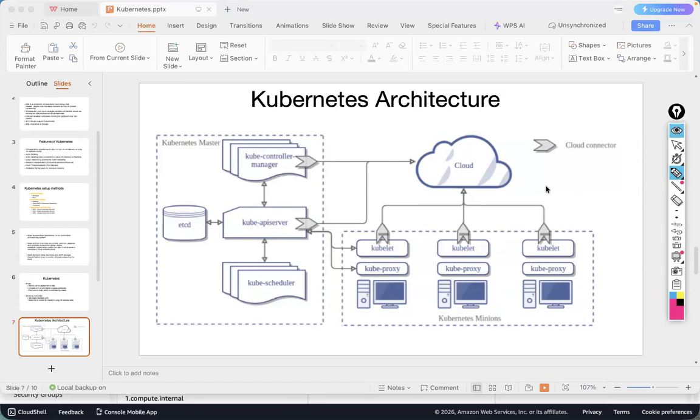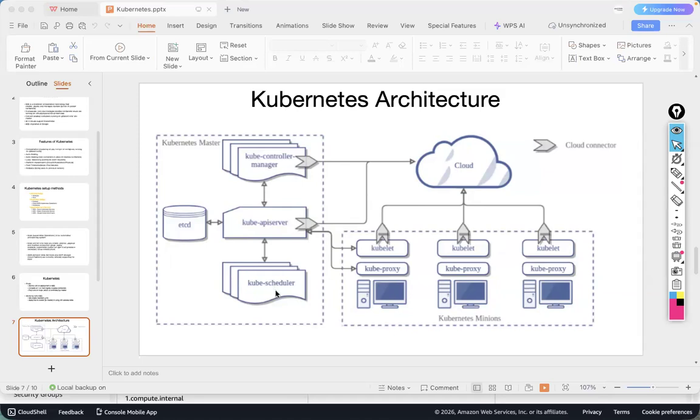Once we create the manifest file, we apply that manifest file by executing a command. So once you execute that command, who will take that manifest? Kube API server will receive that manifest file. It will thoroughly read the manifest and send it to etcd. So this etcd component will read the manifest file and store the information completely here. The duty of this component is to store all the information about this Kubernetes cluster. Then it will send the manifest file back to the Kube API server.